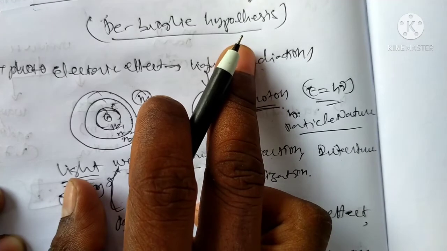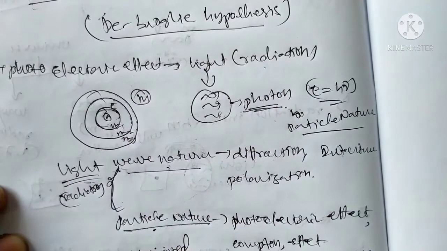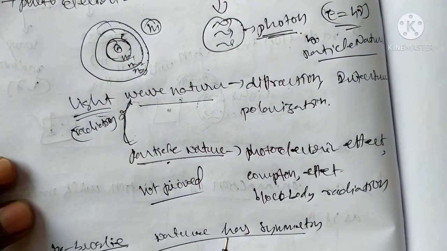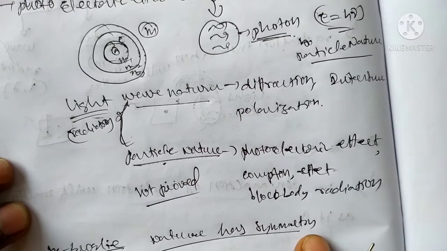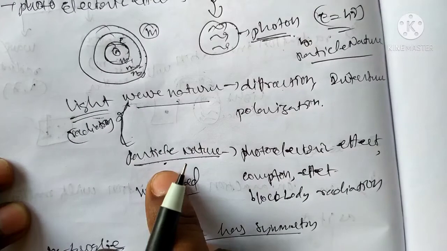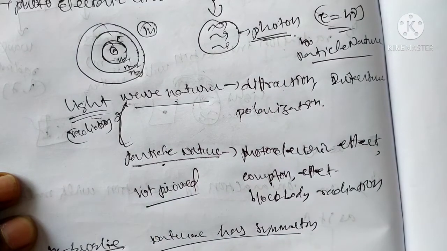They can write some articles on the dual nature of the photon. That is, dual nature is nothing but nature having symmetry, both properties, wave nature as well as particle nature. Okay, according to de Broglie,